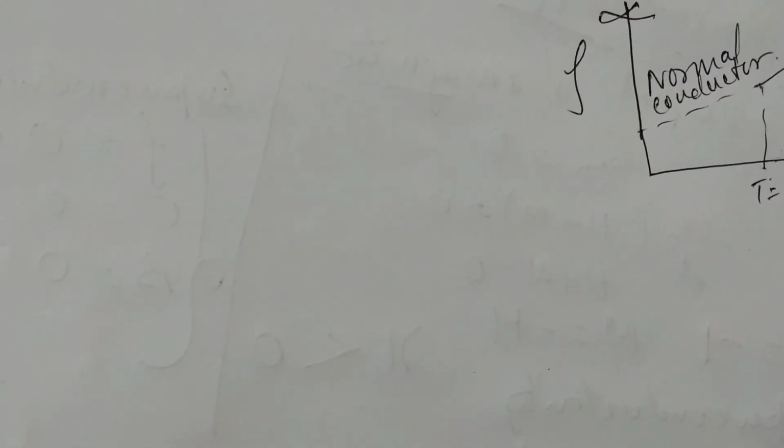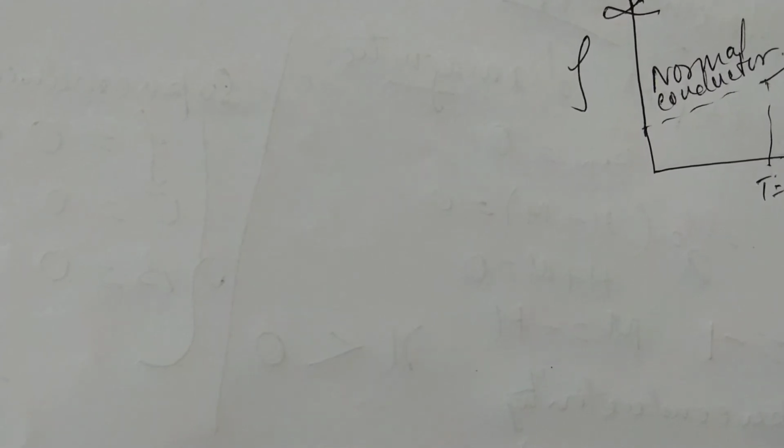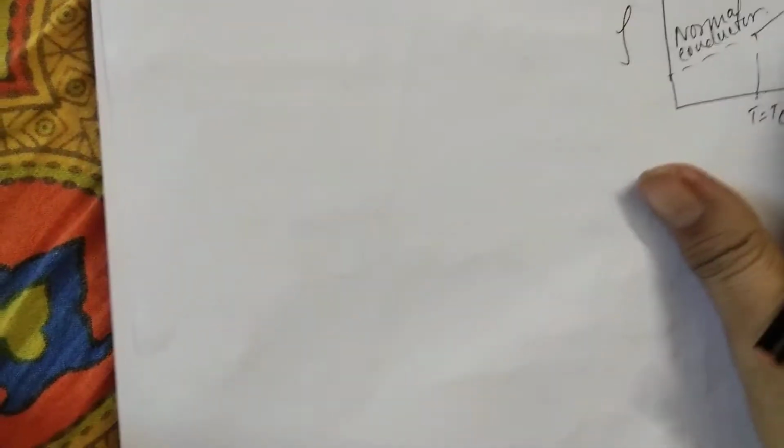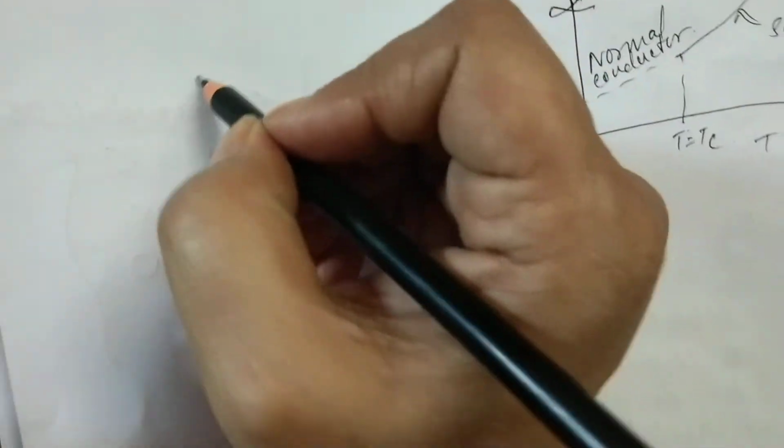Now, when we have this condition of resistivity being 0, if we apply a magnetic field from outside to a conductor, it will be seen that the magnetic flux from its interior is going to be expelled. Generally, for a normal conductor,